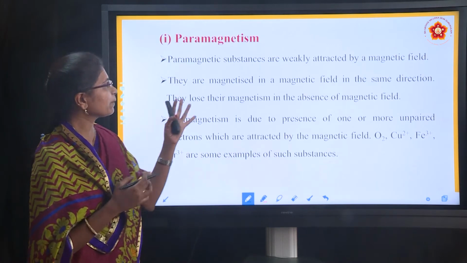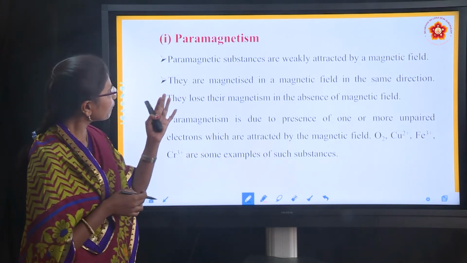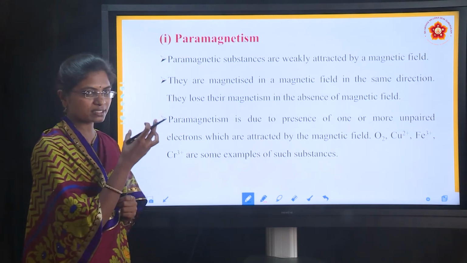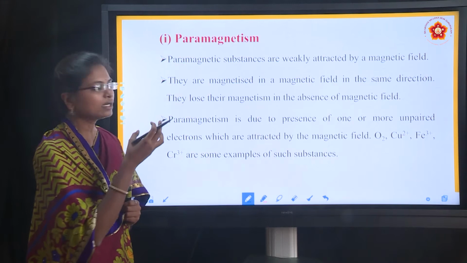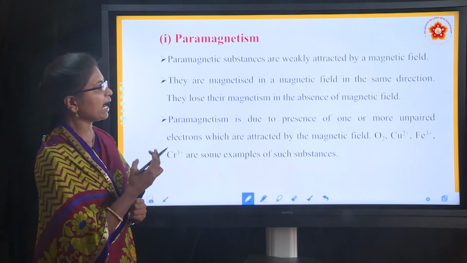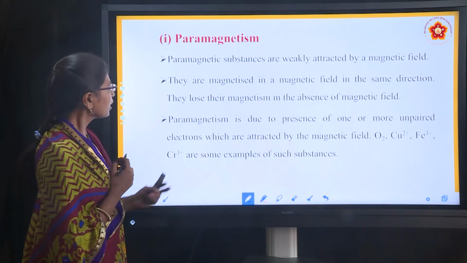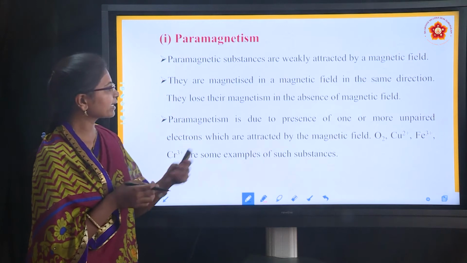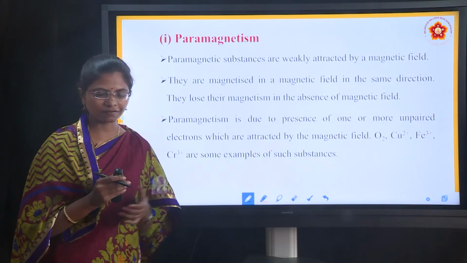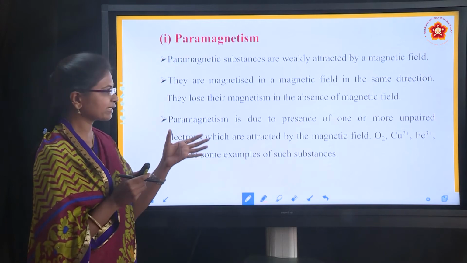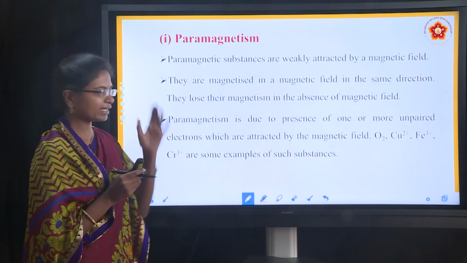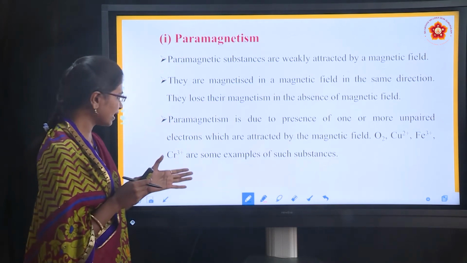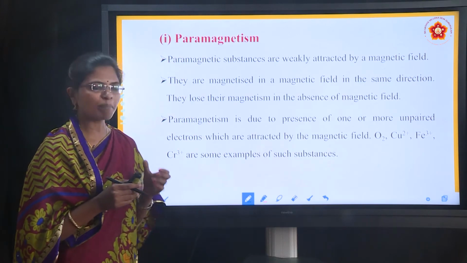First one is paramagnetism. Paramagnetic substances are weakly attracted by the magnetic field. They are magnetized in a magnetic field in the same direction. They lose their magnetism in the absence of the magnetic field. Paramagnetism is due to the presence of one or more unpaired electrons which are attracted by the magnetic field.